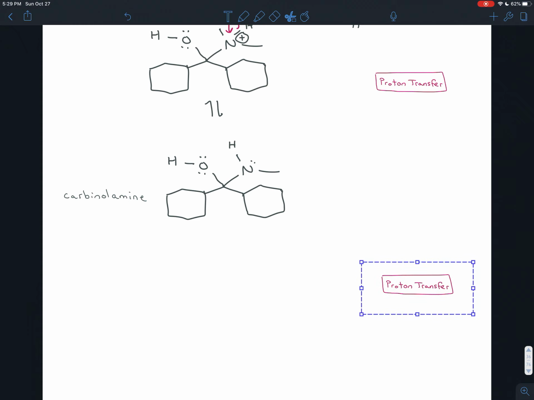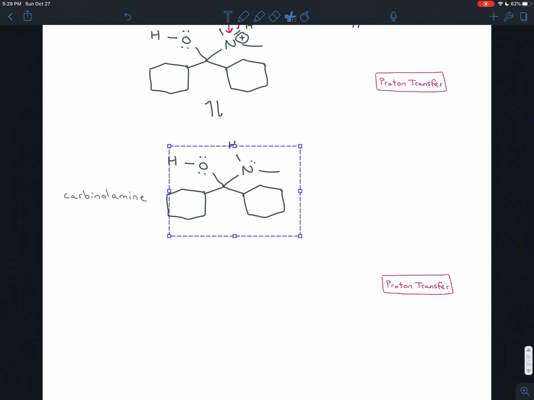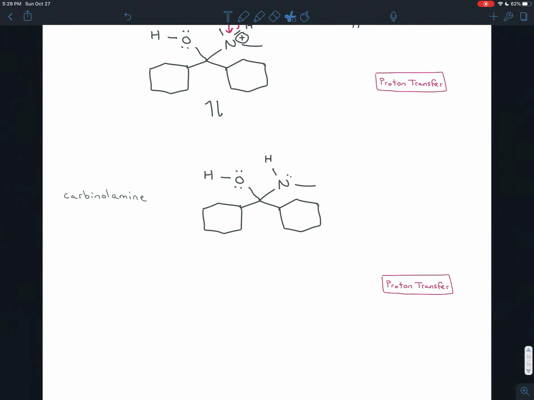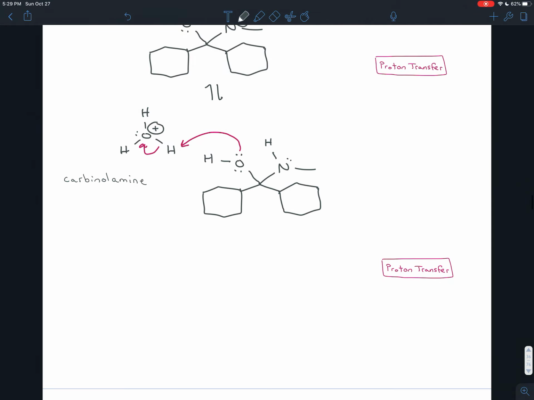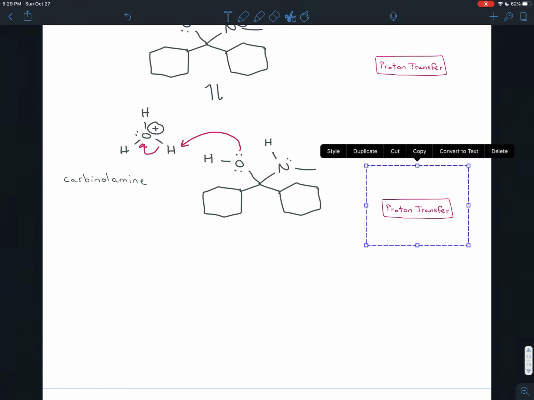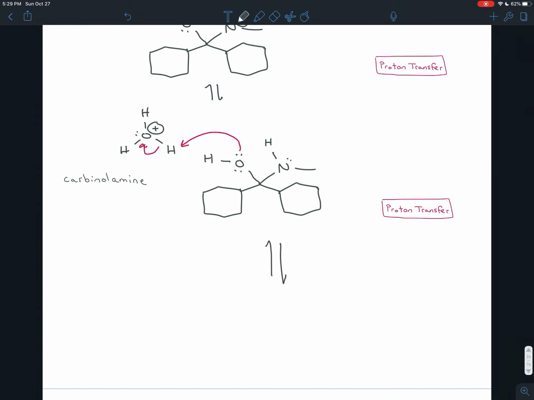Okay, well, we're halfway there. We took off one of the bonds to the oxygens and we formed one of the bonds to the nitrogen. Now we just have to do that again. We want to remove the OH altogether, but right now it's a bad leaving group. So to make it a better leaving group, we can do a proton transfer. We can take the acid we formed in that last step, and that hydronium can donate one of its H pluses to the carbinolamine. The slightly negative oxygen here can steal one of those hydrogens. The electrons snap back onto the hydronium oxygen to stabilize the positive charge, and that is a proton transfer.